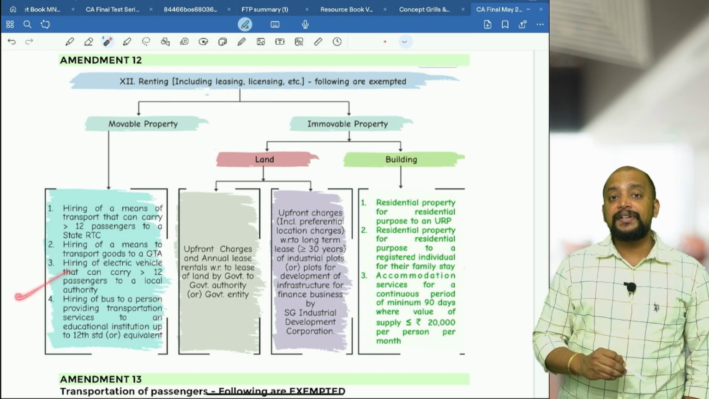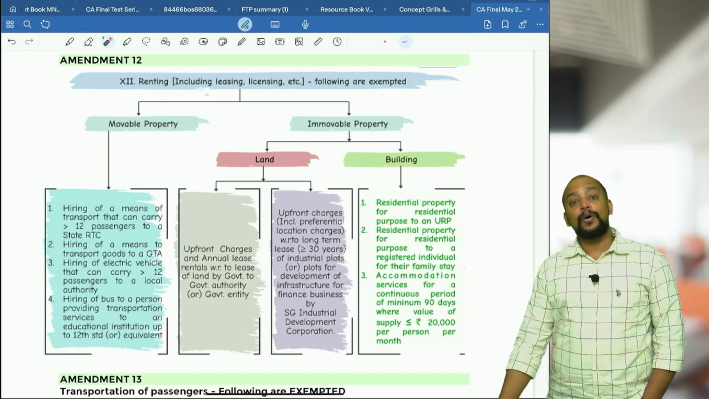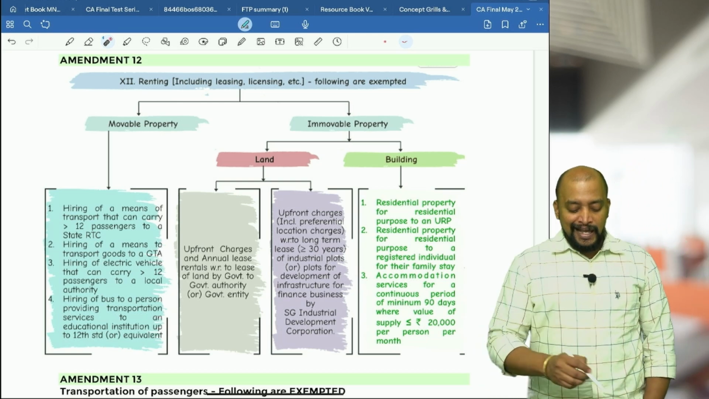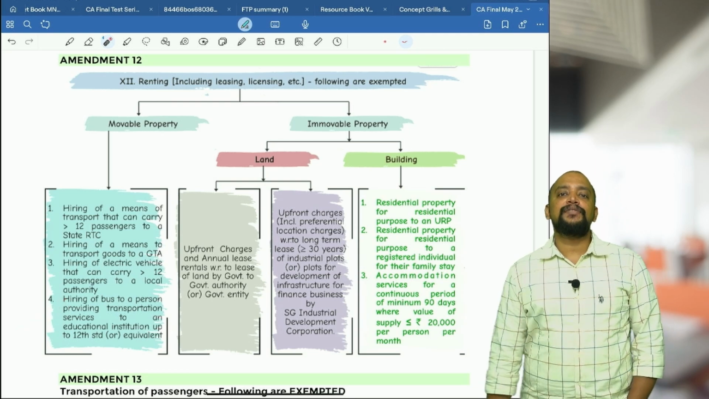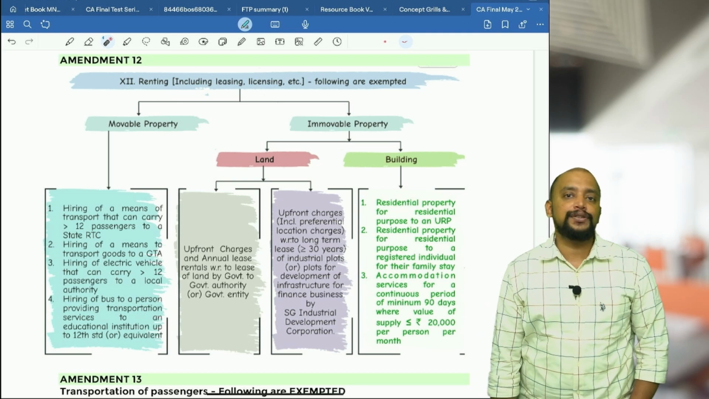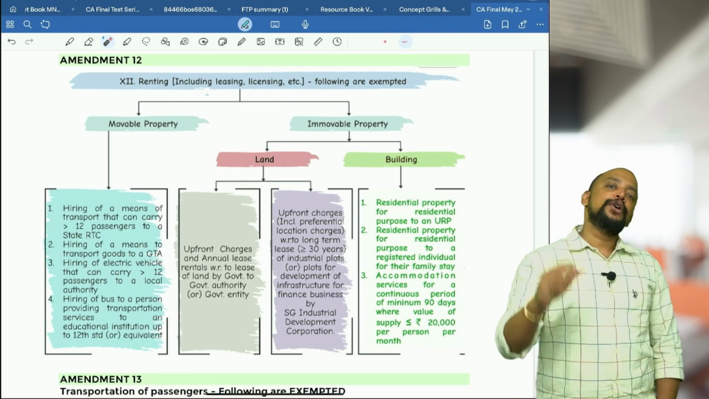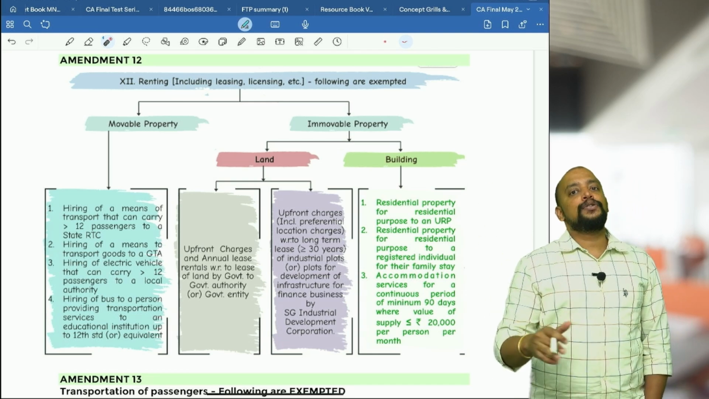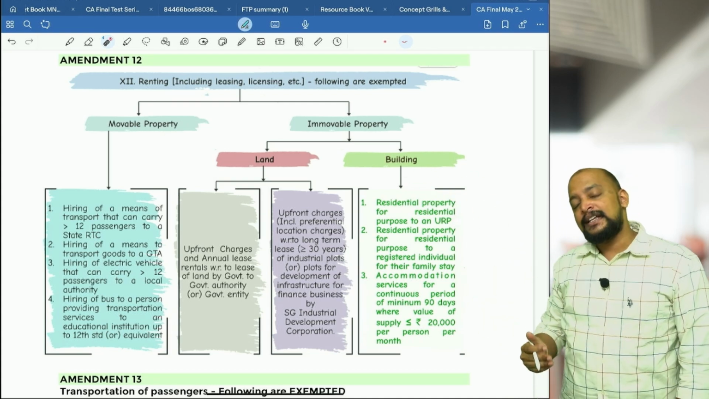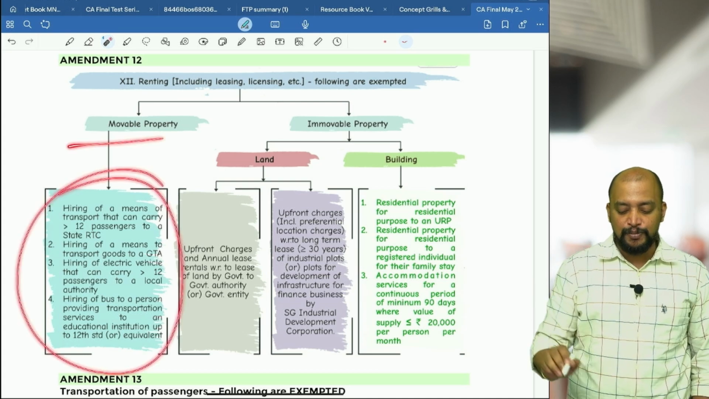Then next one, I have an electric vehicle that can also carry more than 12 passengers. I am giving on hire to a local authority, that is exempted. Then I have a motor vehicle that can carry goods given on rent to a GTA. And finally, I have a bus which I am giving on rent to a person who is providing transportation services to education institution up to 12th standard or equivalent. So you are providing transportation service to the school. Your service is also exempted, because when you provide services to school transportation, that is exempted. Same way you pay rent to me, I collect rent from you, that is also exempted. These are the 4 points with respect to movable property.